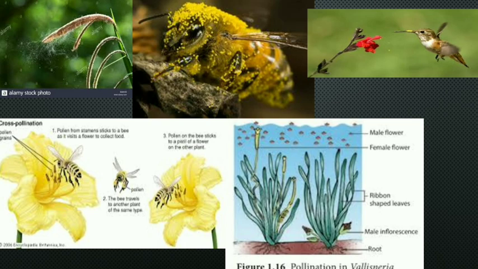The bee is visiting the first flower, sucking the nectar. Then as the bee comes in the air, the bee is having pollen grain on the body, and then the bee visits the second flower and the pollen grain gets transferred in this manner. Then pollination in water, pollination in Vallisneria, you can see this is a male flower which is detached and a female flower which is attached on the plant.